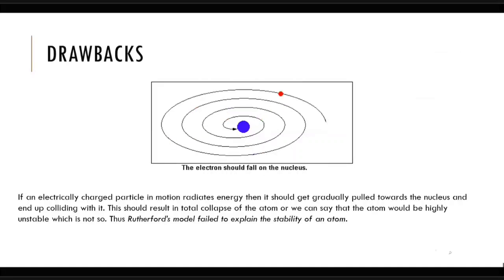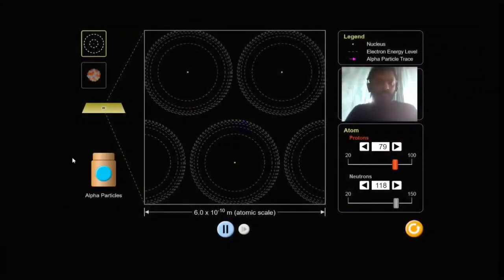So this was the drawback of Rutherford's model. So over here let us look at the Rutherford model back again in a very close way. So this is here a gold foil sheet which is placed, and this is the alpha particle emitter which we are going to bombard on this screen.